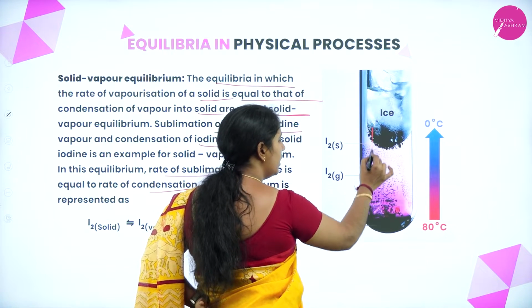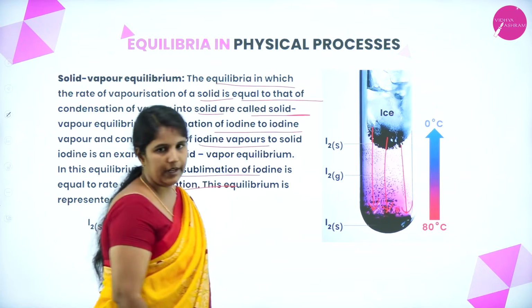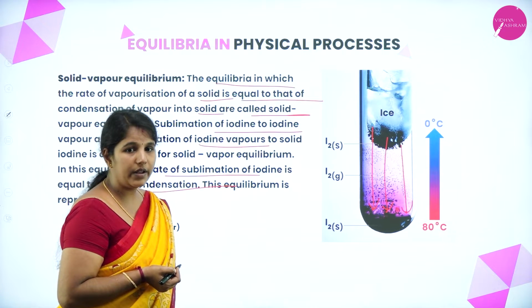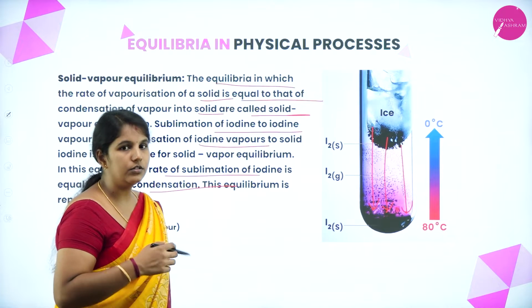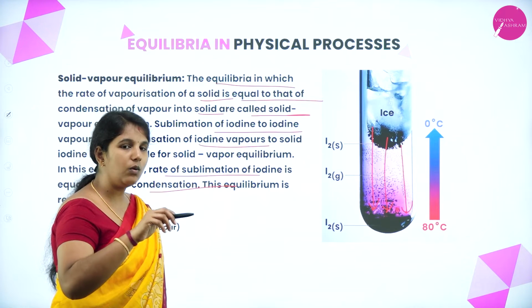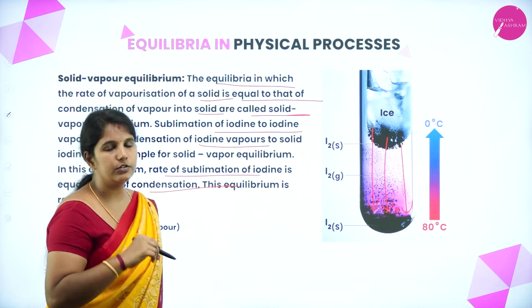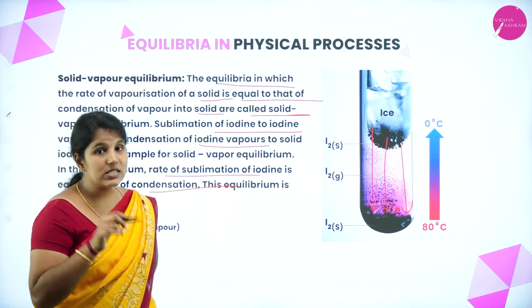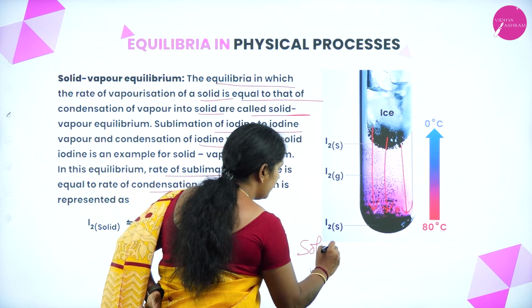After some time, it is condensed back to the solid state only. So, what happens here? The rate of evaporation of the iodine to the vapor phase is equal to the rate of condensation of the iodine vapors to the solid state. Such equilibriums are said to be solid vapor